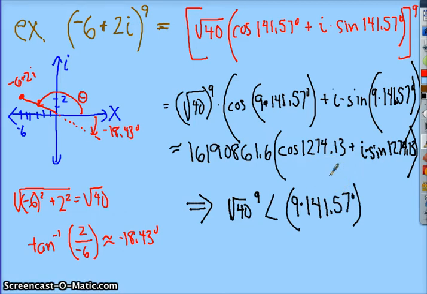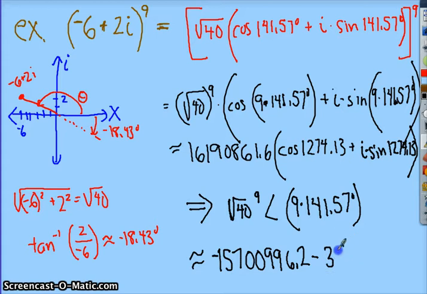And when I do that, I get negative 157,009.96 minus 395,255.85i.